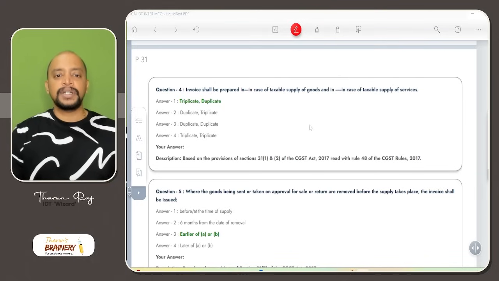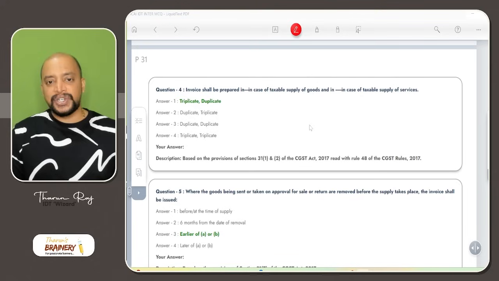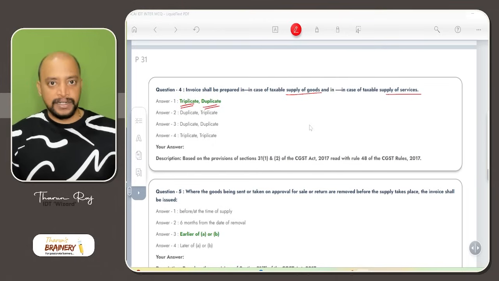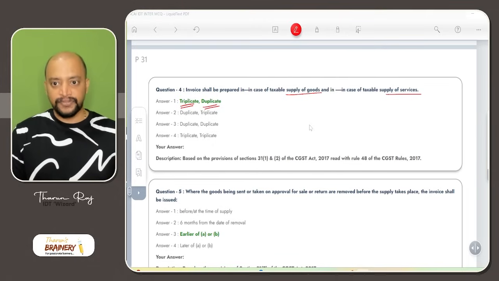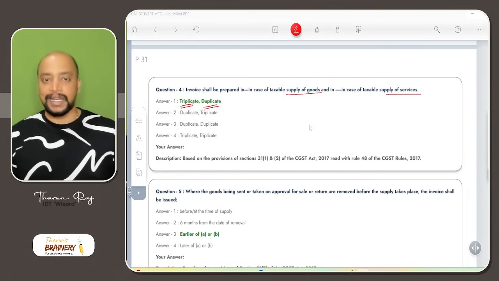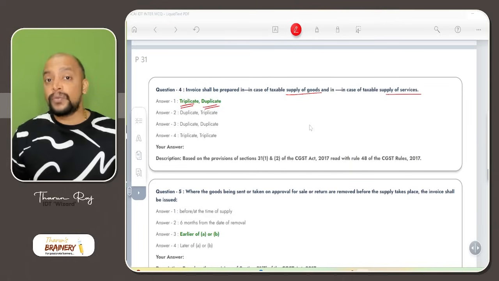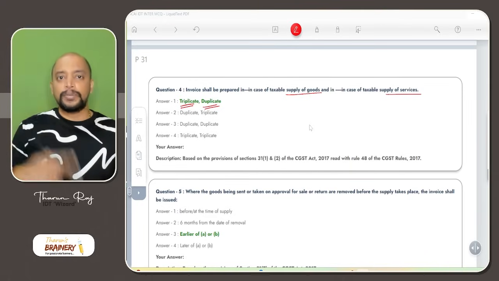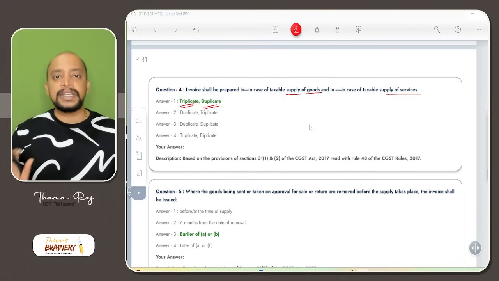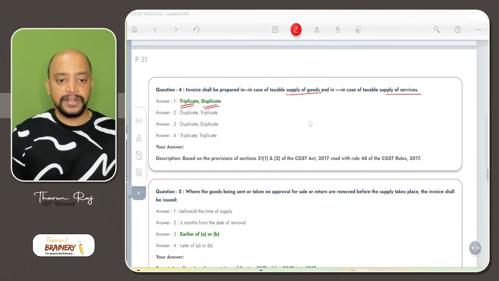Then question number 4. Invoice shall be prepared in dash in case of goods. It will be prepared in triplicate. And in case of services, it will be prepared in duplicate. For goods, it will be triplicate. For service, it will be duplicate. And in case where the e-invoice is prepared, this duplicate or triplicate is not necessary. So just the e-invoice is sufficient.